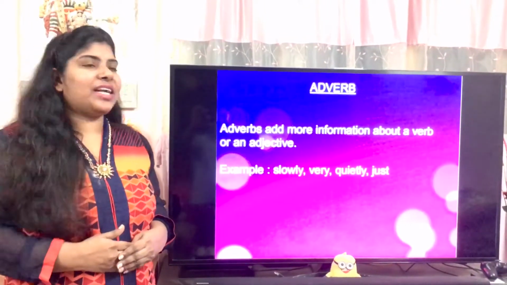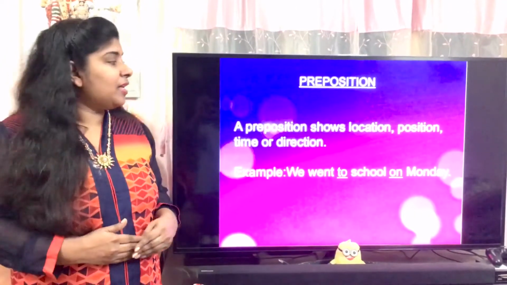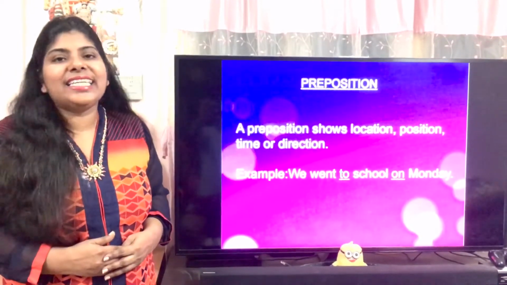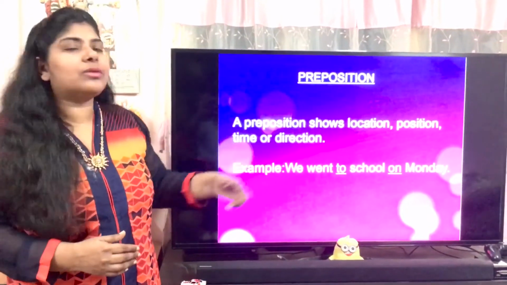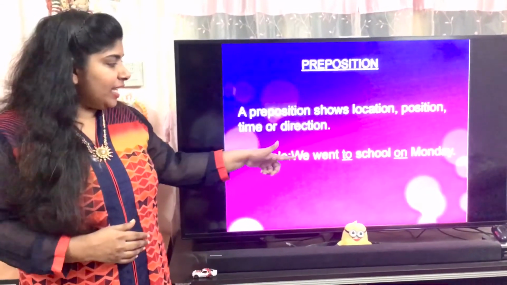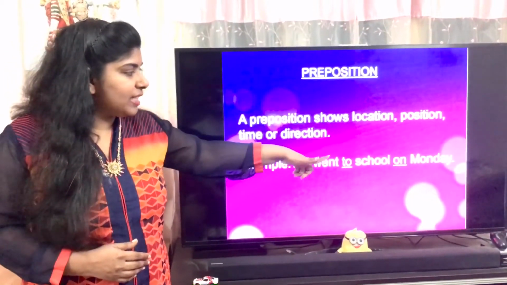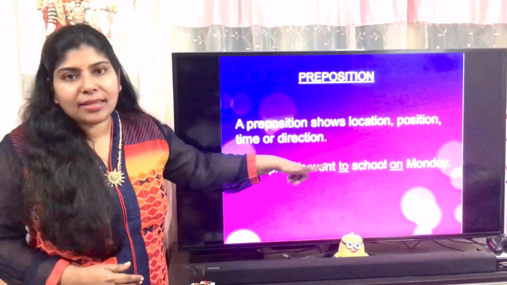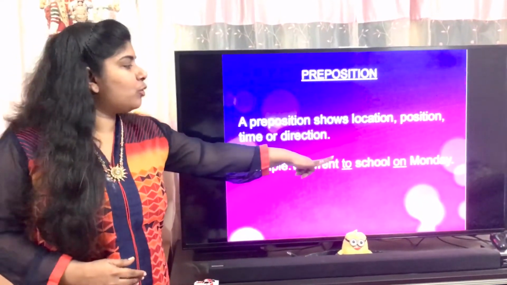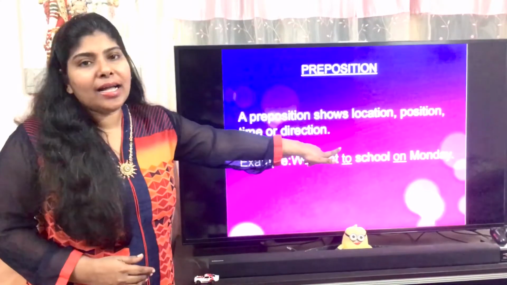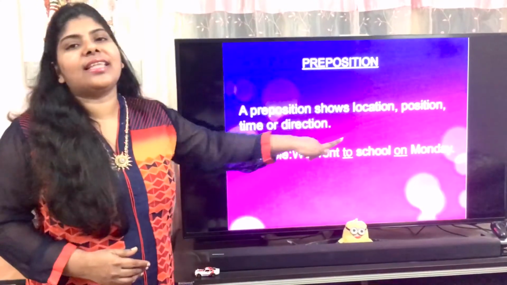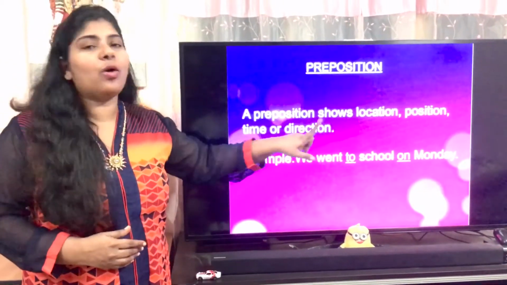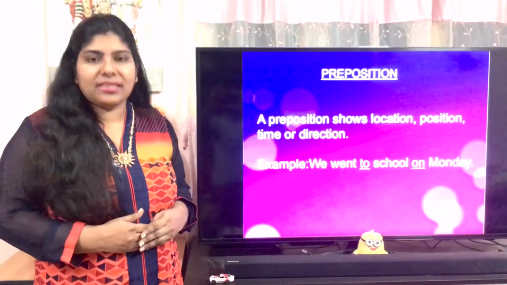And the next one is preposition. Preposition shows location, position, time or direction. See here, we went to school on Monday. I showed here 2 words in green color, to and on. So these to and on are the prepositions. We went to school on Monday. To shows the location and on shows the time. So to and on are the examples for prepositions.